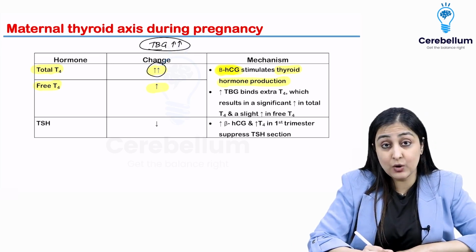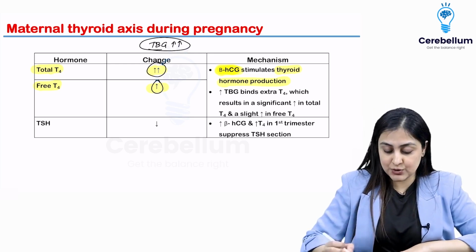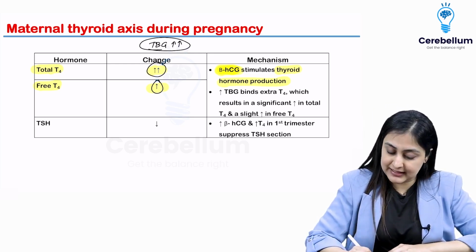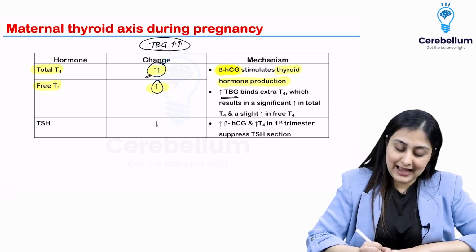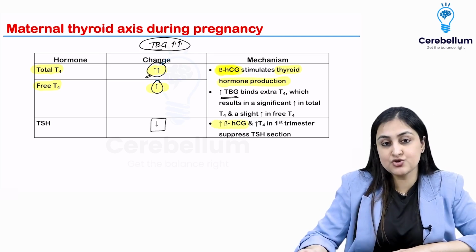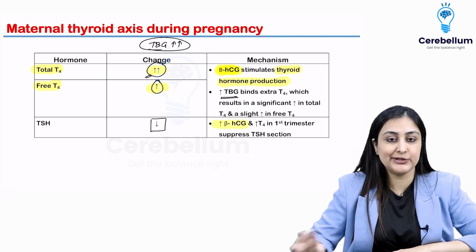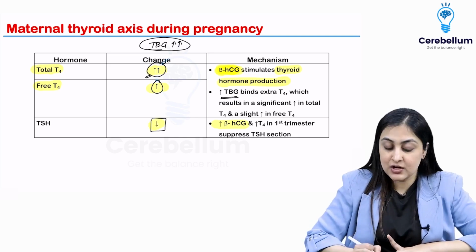Total increases by almost 1.5x, whereas free also increases. Okay, so this is what you want to remember. An increased TBG results in more total than free. And TSH reduces because, as I said, beta HCG is doing its job. So TSH is just chilling out, thinking that somebody is activating the thyroid for me. I can just sleep. So TSH reduces.